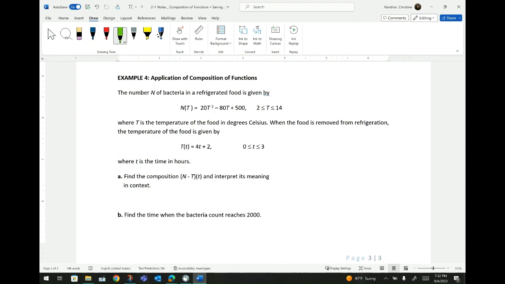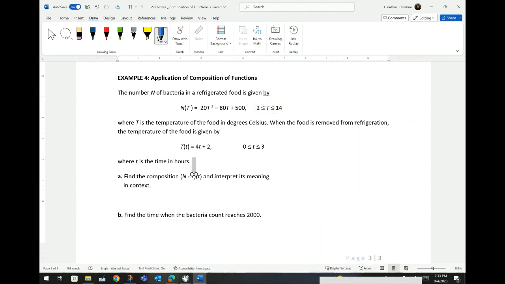The number n of bacteria in a refrigerated food is given by n of t equals 20t squared minus 80t plus 500, where T falls between 2 and 14, where T is the temperature of the food in degrees Celsius. My bad. Okay, so N is the number of bacteria, T is the temperature, and the temperature is always going to be between 2 and 14 degrees Celsius.